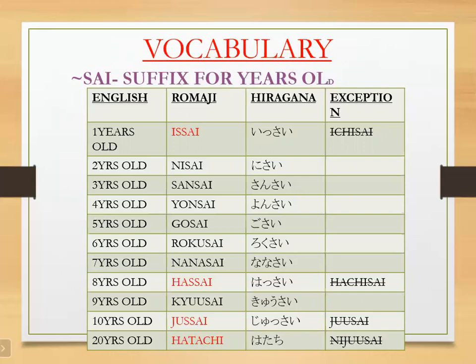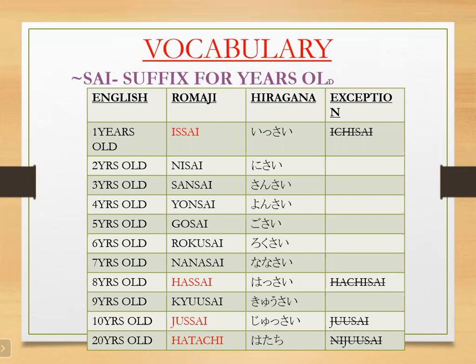Two in Japanese is ni, so nisai. Three is san, so sansai. Four is yon, so four years old will be yonsai. Five is go, so five years old will be gosai. Okay.